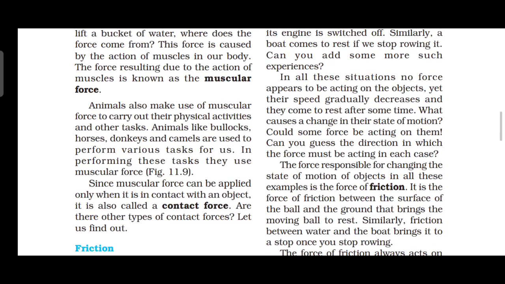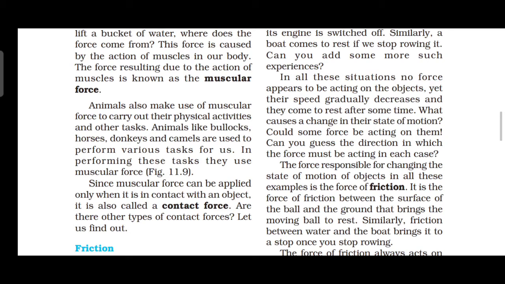other tasks. Okay. Animals like bullocks, horses, donkeys and camels are used to perform various tasks for us, right? They are lifting weight. Then muscular force can be applied only when it is in contact with an object.